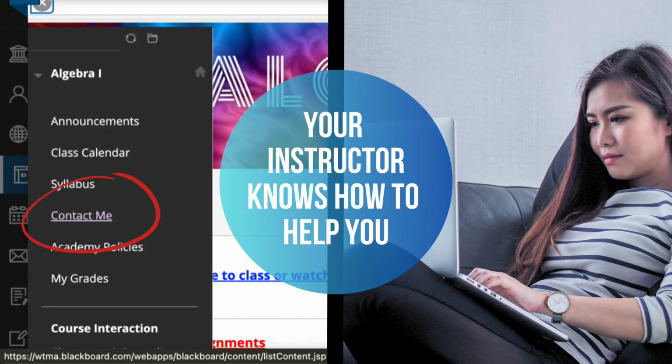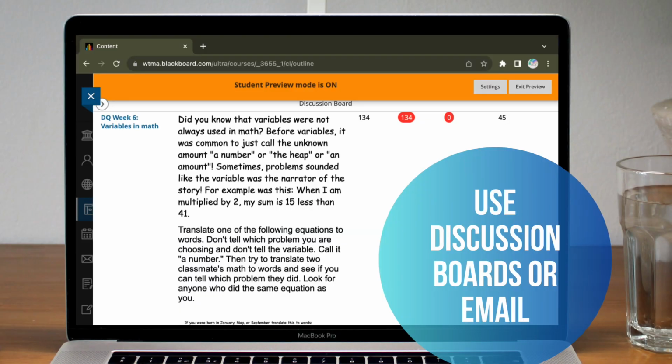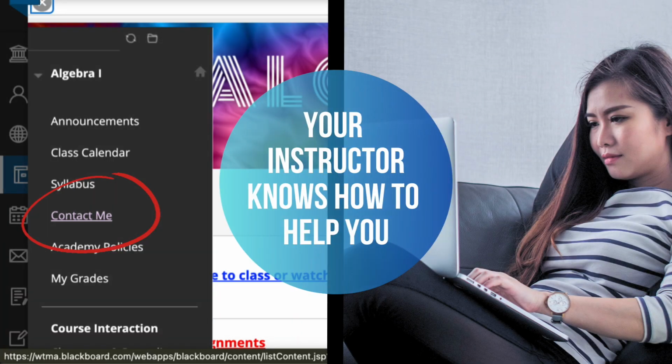How to ask questions and get answers. When you're watching a lecture, you'll have questions just like a live student, but you won't be able to ask them in real time. You must make certain to contact your instructor with your questions. Many instructors set up discussion boards for students to ask questions. Other instructors encourage students to email them with questions. Your instructor will let you know what to do when you have a question.